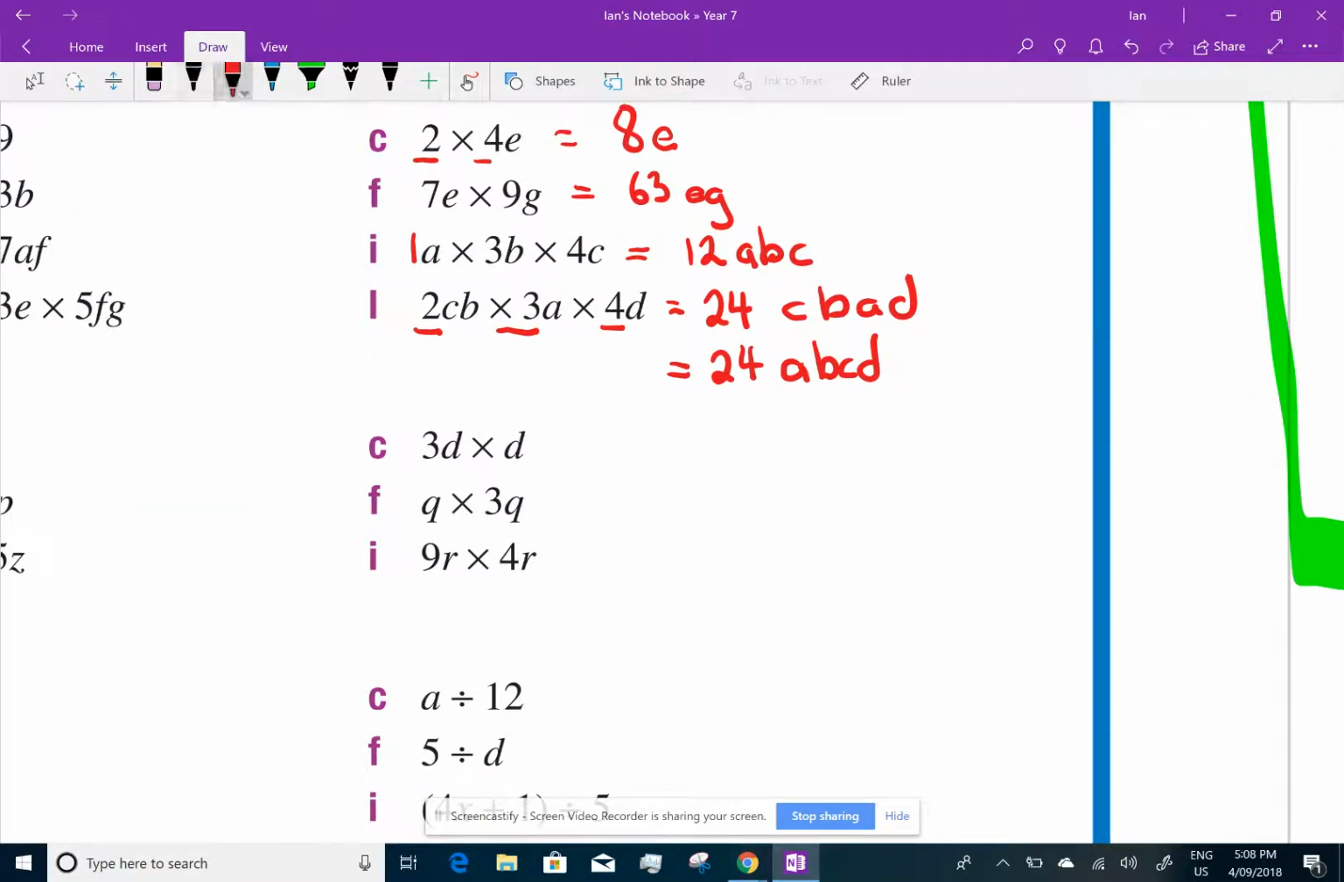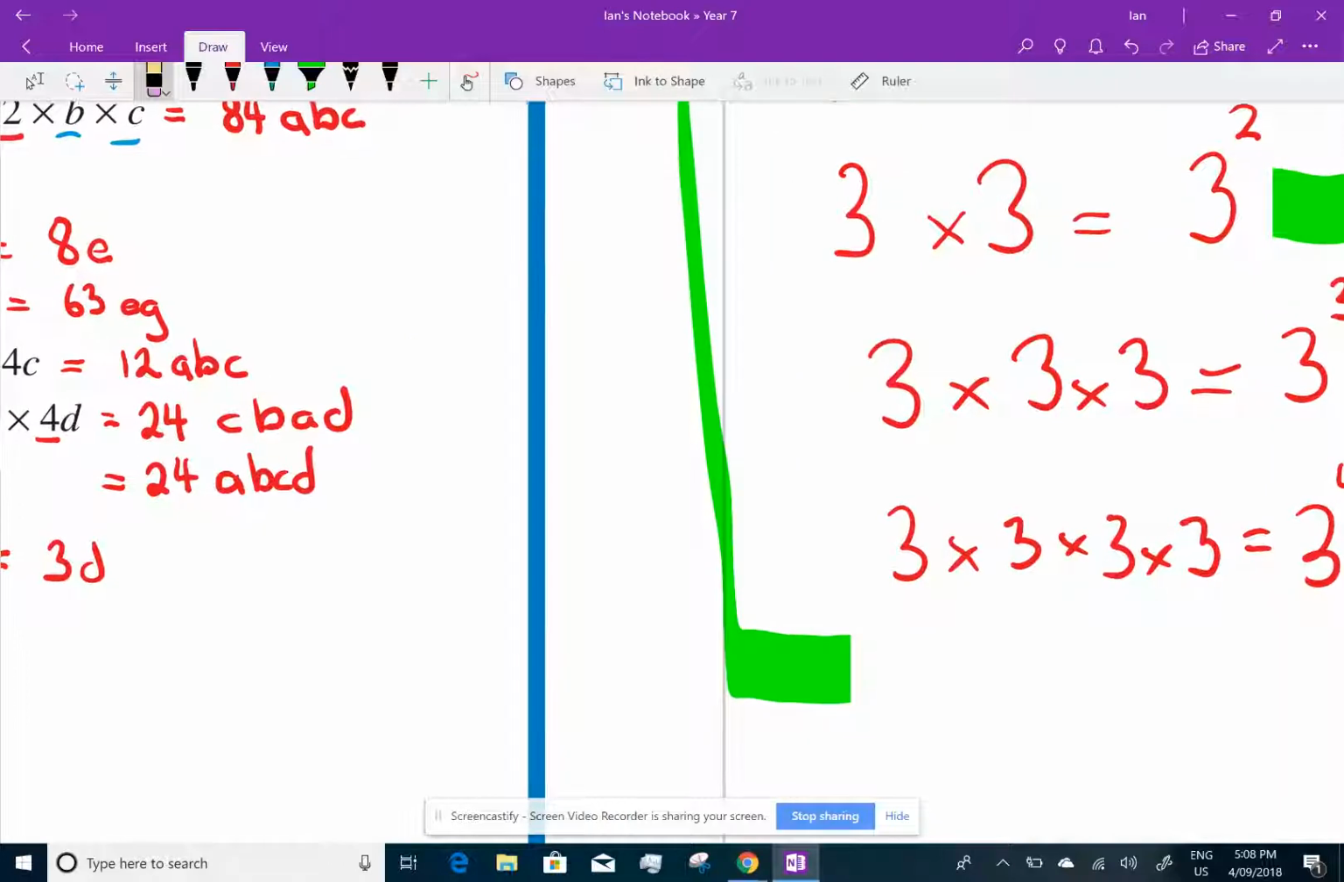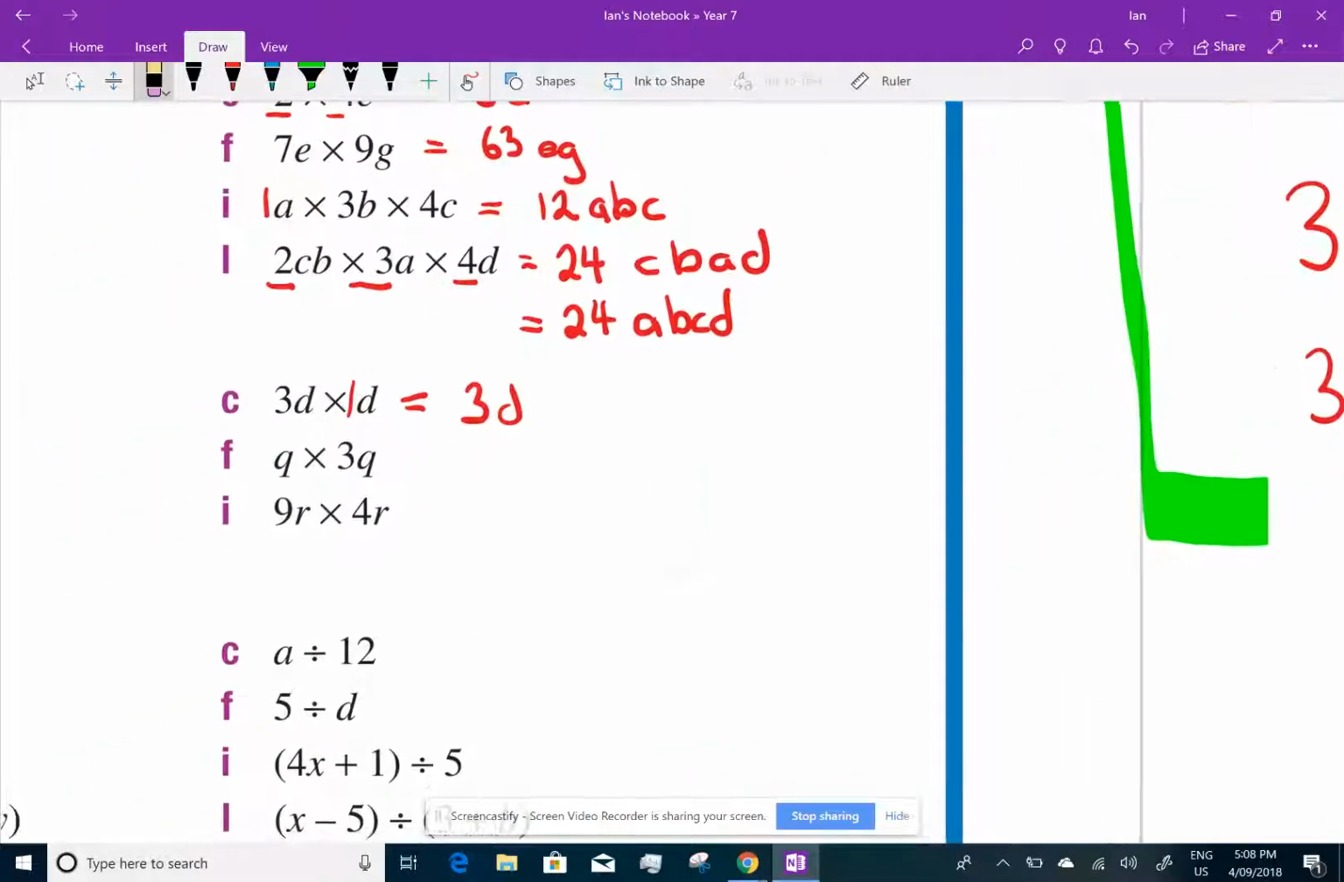And again, it's multiplication, so we do the numbers first. There is a 1 there. 3 times 1 is 3. Now, D times D, you might say, I'm just going to write DD. But that's not exactly correct. That's not how we'd like to write it. We know that a number times itself is squared. And because a pronumeral is a number, we can do the same. We can call that 3D squared.